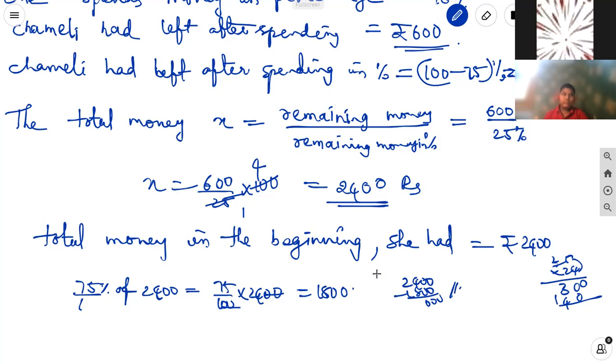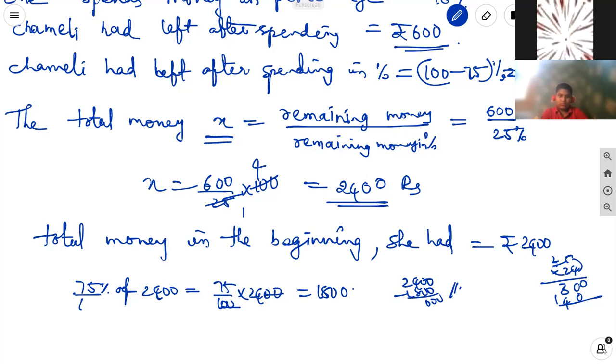The leftover money is correct. This is the way. That is nothing but what they are asking, total money. If they are asking total balls or total money or total playing games or total matches, in that case total is equal to remaining money by remaining percentage, or spending money by spending percentage.